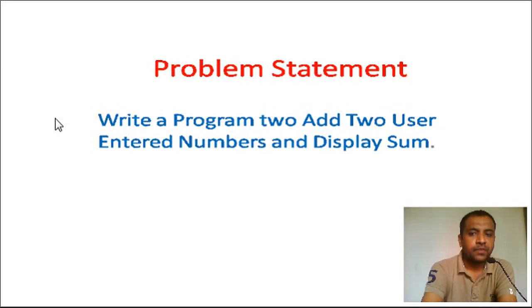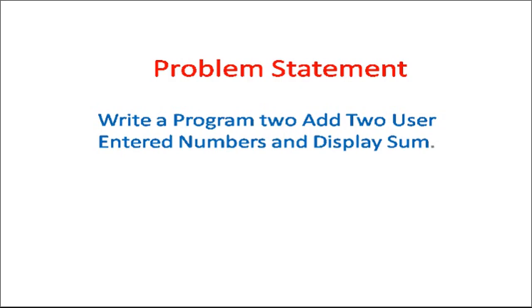Welcome back. In this session, I will show you how to implement a simple program using C++. For this, we are going to use Turbo C++ as a compiler. In the previous class, we discussed simple concepts of C++, such as how to declare variables, which are the keywords, and which are the operators. So using all these concepts, let's try to implement a simple program in C++.